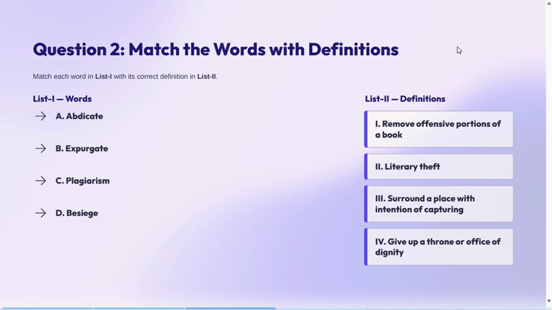As you might have heard, copyright आ गया इस वीडियो पे या ये मूवी copy है. So plagiarism is basically when you copy somebody's work, mostly about written. And the last one is besiege. Besiege will go with surrounding a place with intention of capturing. आप किसी चीज पे कब्जा कर लेते हो, right? So किसी चीज को घेर लेना या कब्जा कर लेना, to capture it. It will go with besiege.